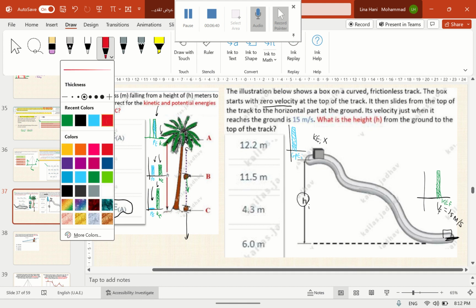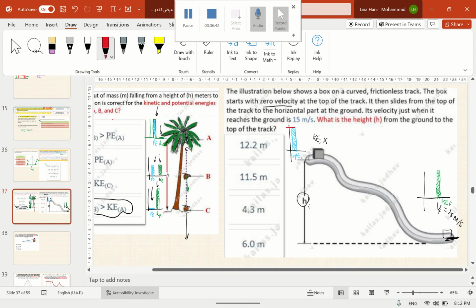So this amount right here is the same amount right here. Since there's no initial kinetic and no final potential here, the equation reduces to GPE initial equals KE final.